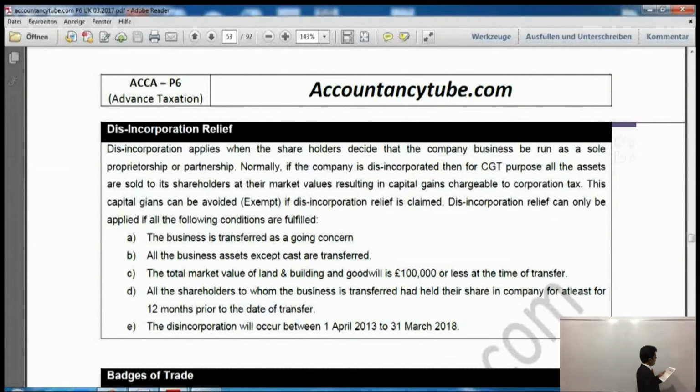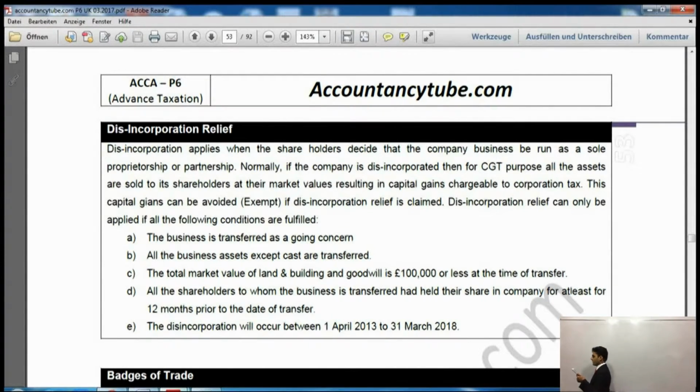This capital gains tax can be avoided. How can we avoid it? If disincorporation relief is claimed. Disincorporation relief can only be applied if all of the following conditions apply. What are the conditions? The company which we are going to seize, although we are seizing the company, the business is transferred as a going concern. So it will continue operating the business. Although we are selling it, this business will continue operating. All the business assets except cash are transferred. It is not cost, again, it is cash. So all of the business assets will be transferred except cash. That is another condition.